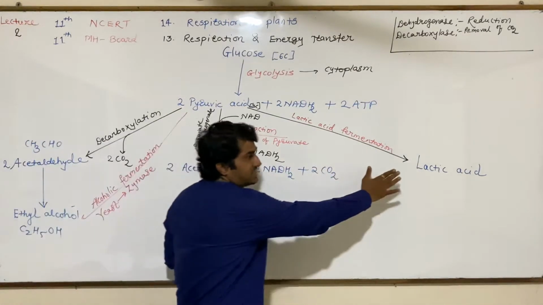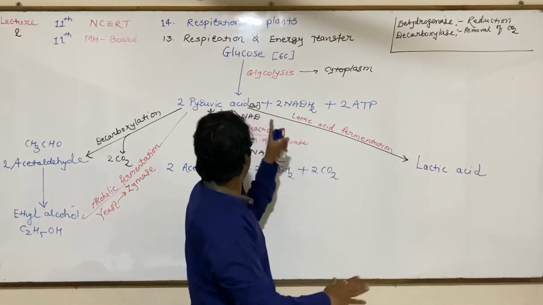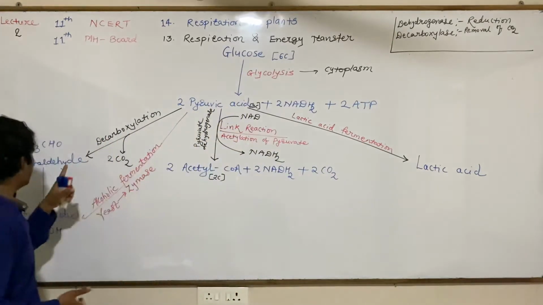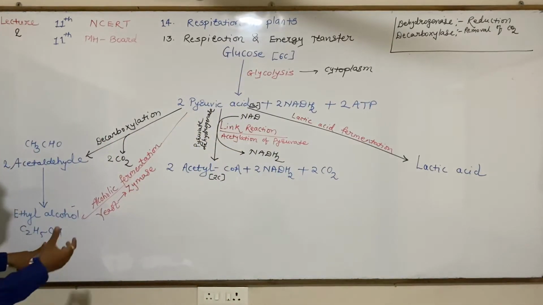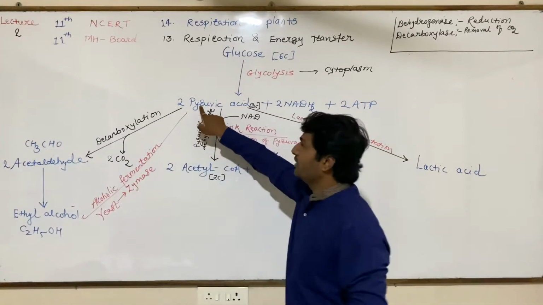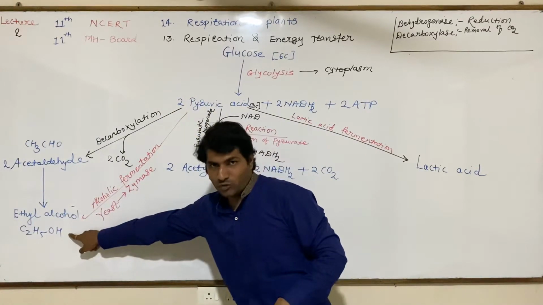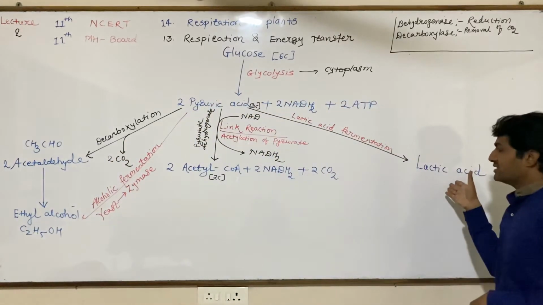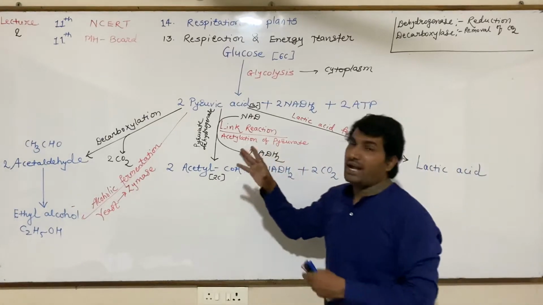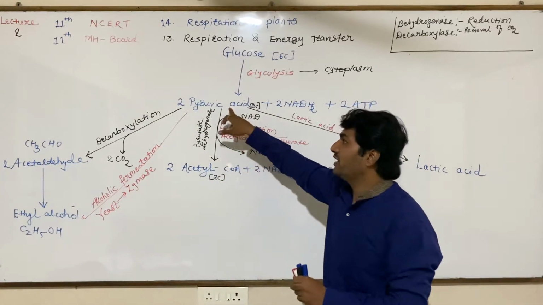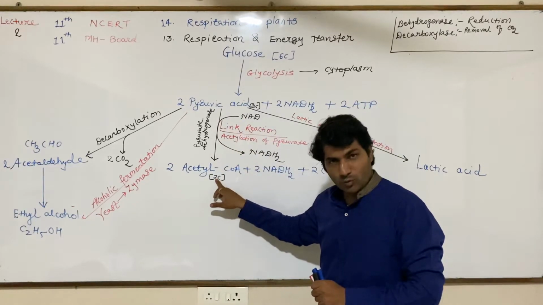Lactic acid is the end product of pyruvic acid metabolism on one side, and in yeast the end product is ethyl alcohol. Okay, pyruvic acid can be converted into ethyl alcohol in yeast, and into lactic acid in Lactobacillus, and in those who have mitochondria, pyruvic acid is converted into acetyl coenzyme.